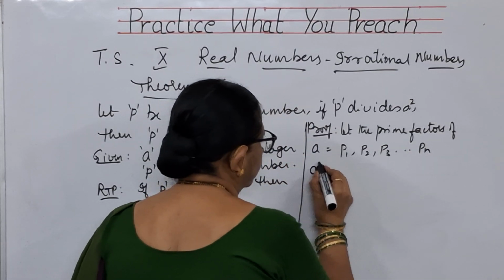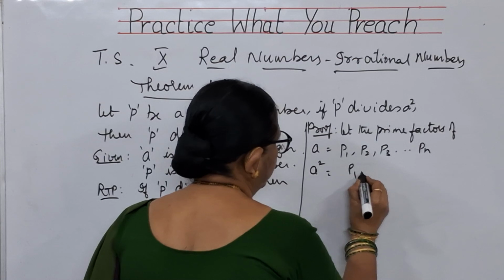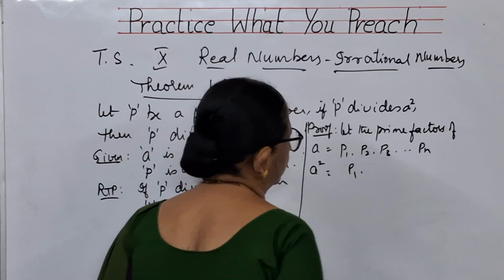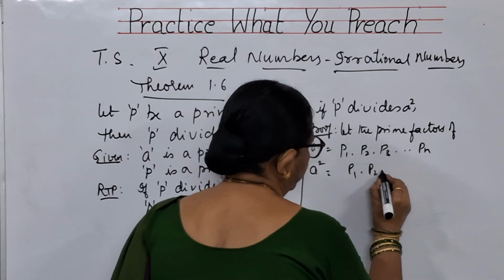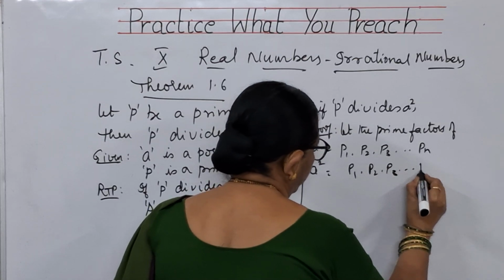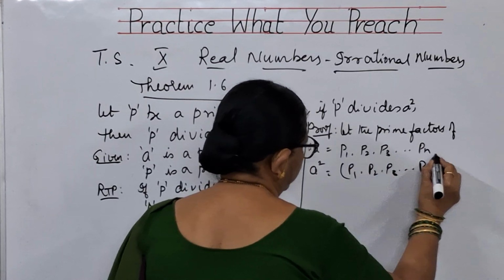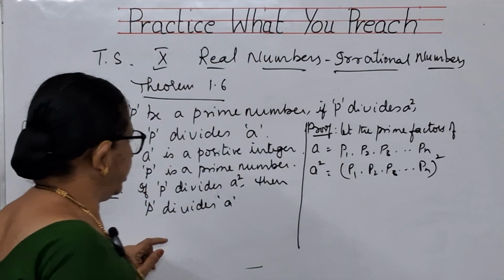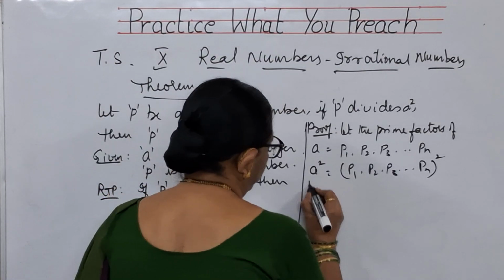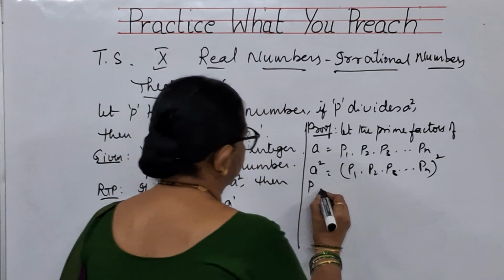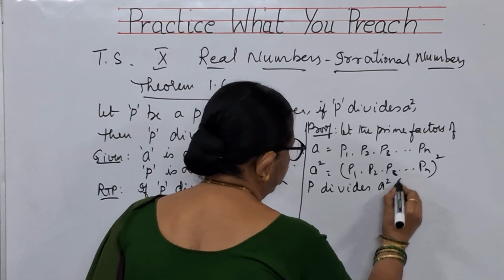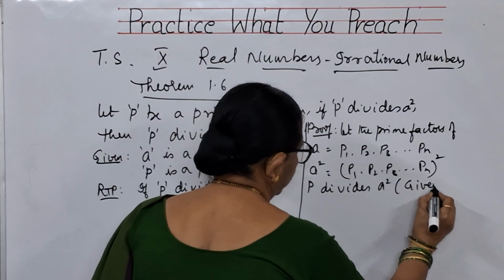Then what is A square, children? A is P1 into P2 into P3, so on up to Pn, whole square. What is given to you? P divides A square. This is given to us.